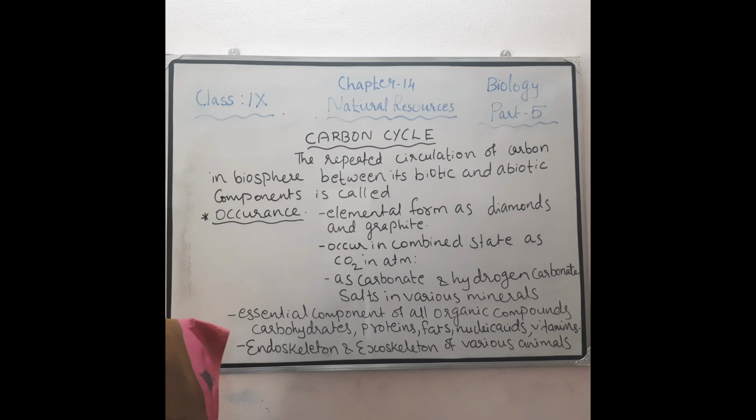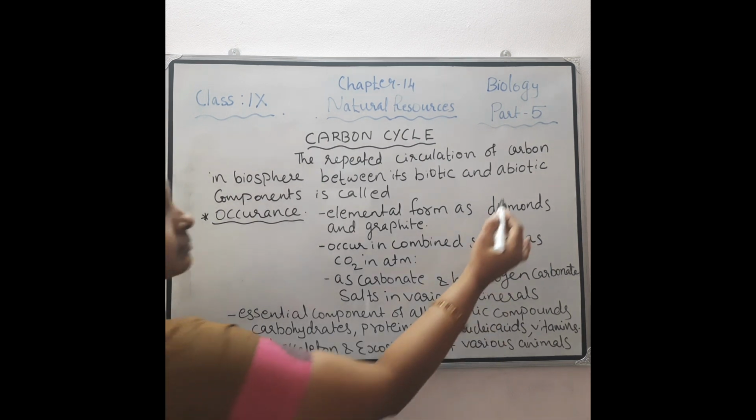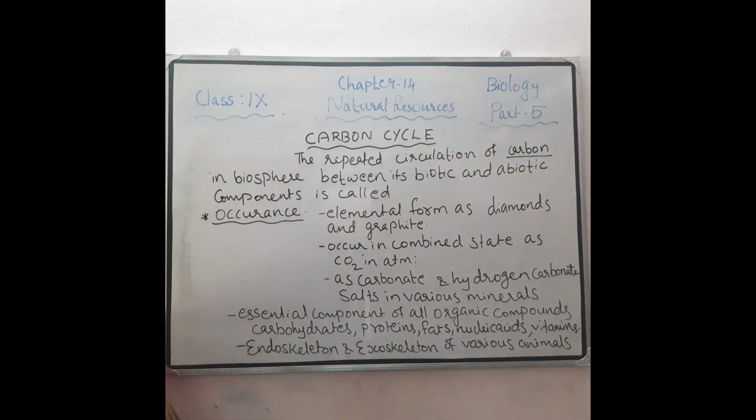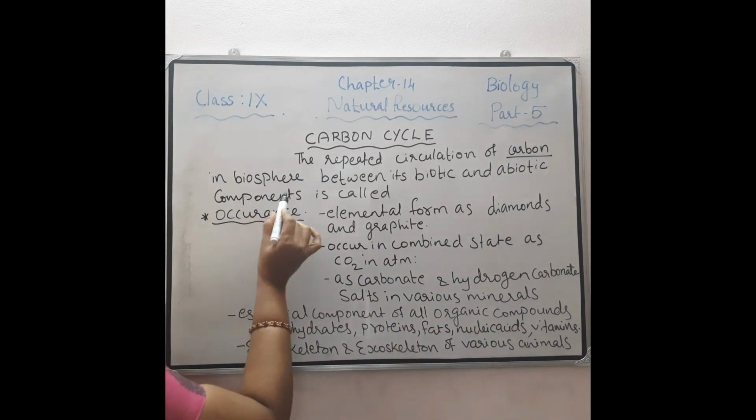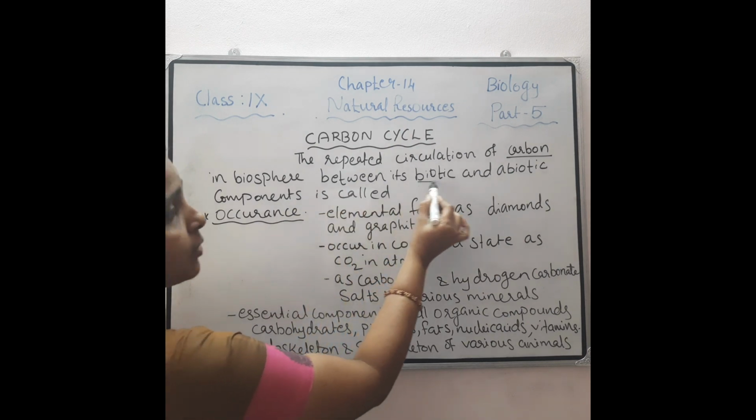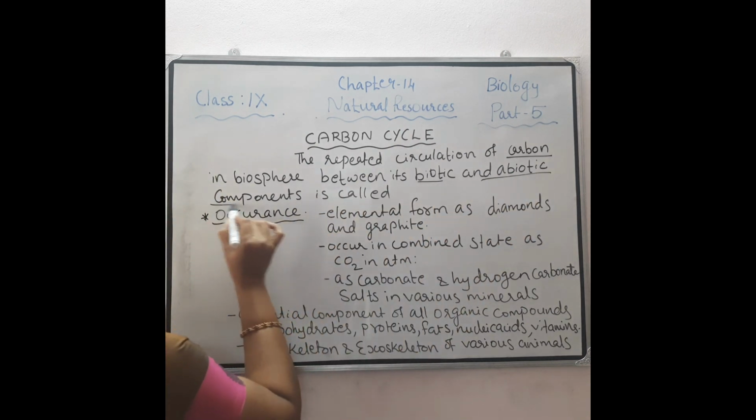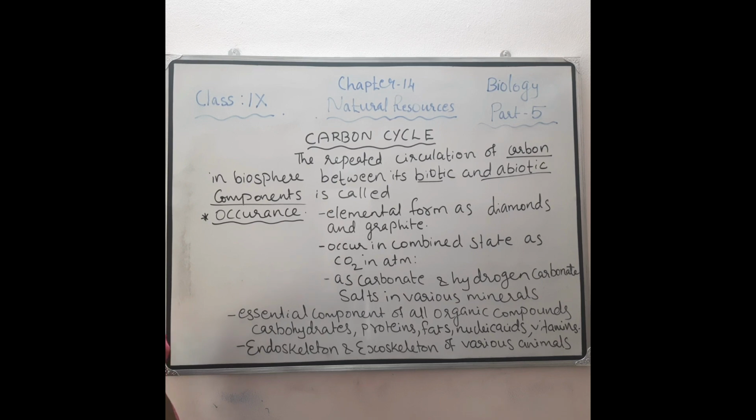So what is the carbon cycle? The repeated circulation of carbon in the biosphere between its biotic and abiotic components is called the carbon cycle.